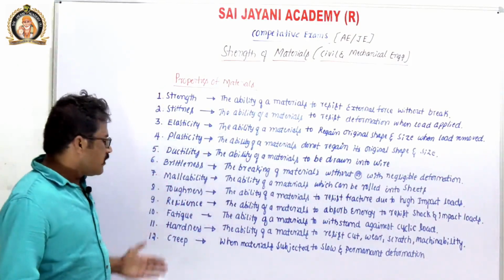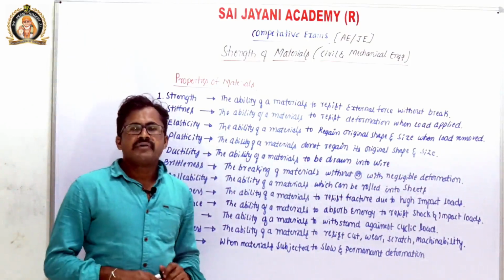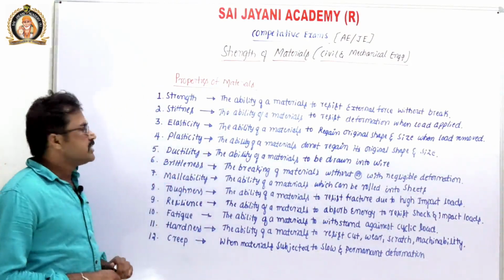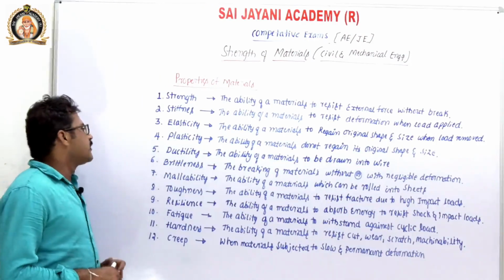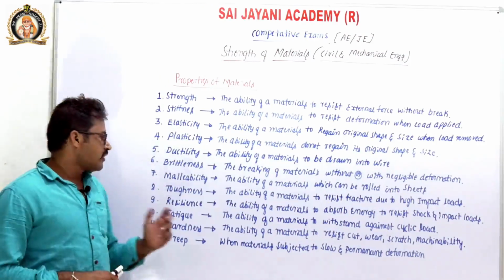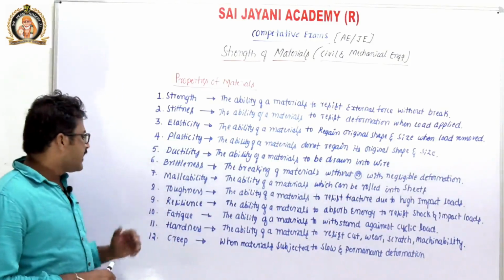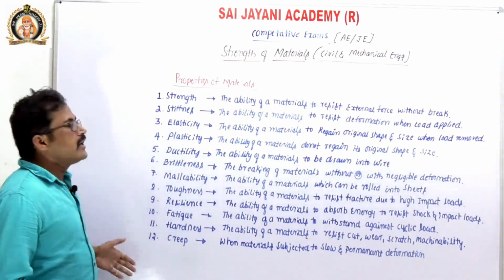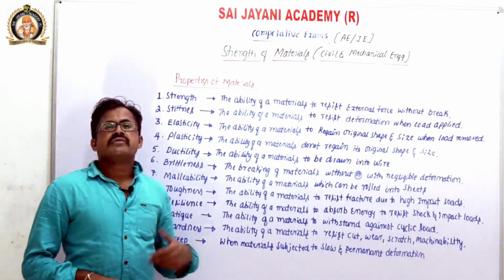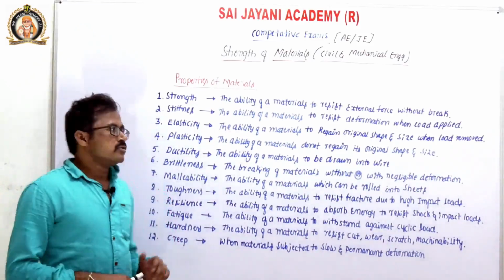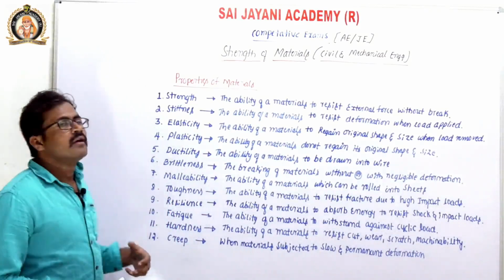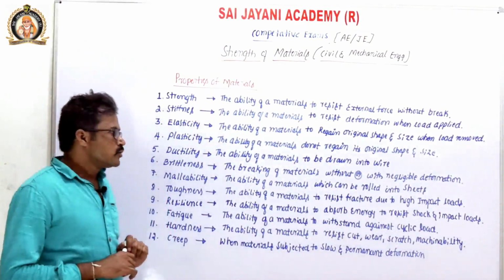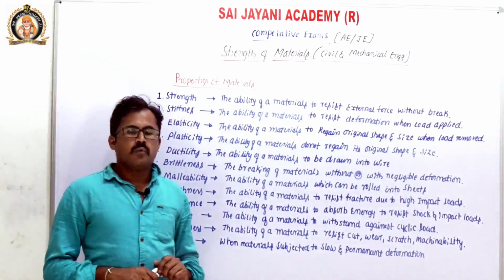These are the important mechanical properties of materials: strength, stiffness, elasticity, plasticity, ductility, brittleness, malleability, toughness, resilience, fatigue, hardness, and creep. So these 12 properties are the very important mechanical properties. We will discuss them one by one.